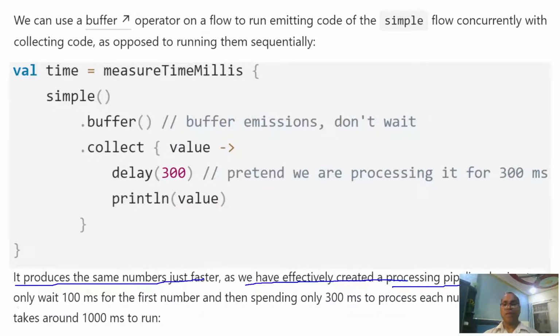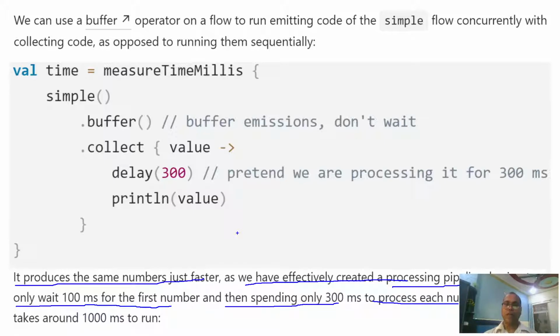We only have to wait 100 milliseconds for the first request, and then suspend 300 milliseconds for the consumer to process the element. So this is the simplest way to tell our producer to run in a different context.